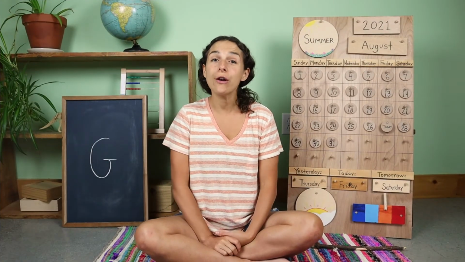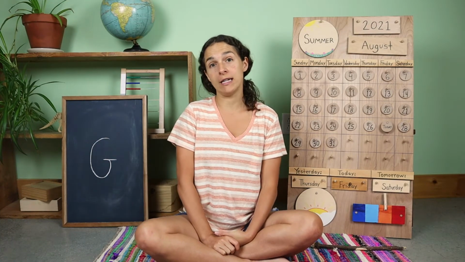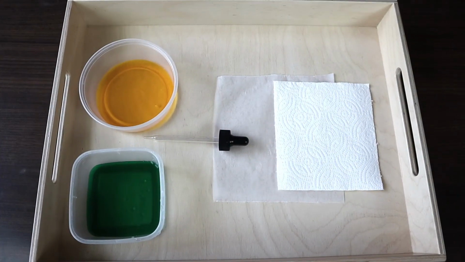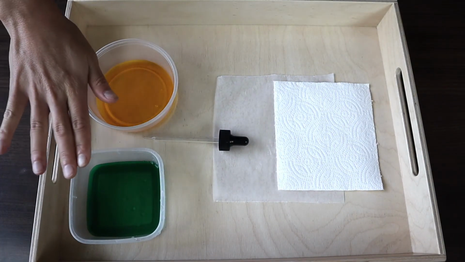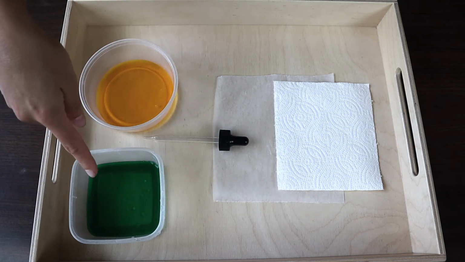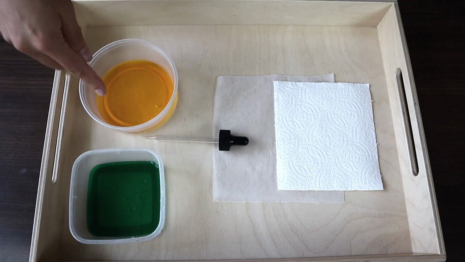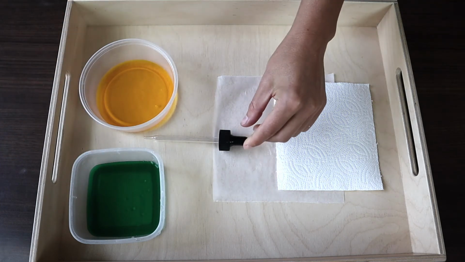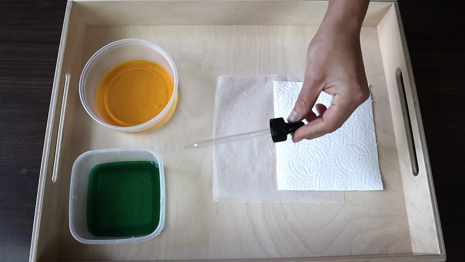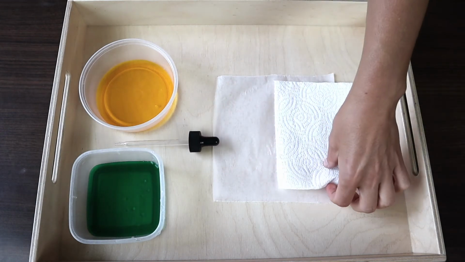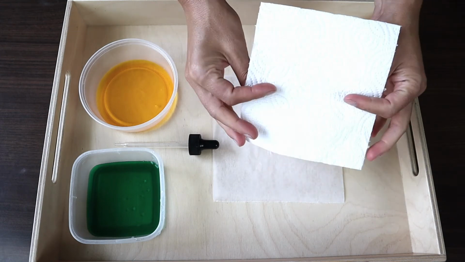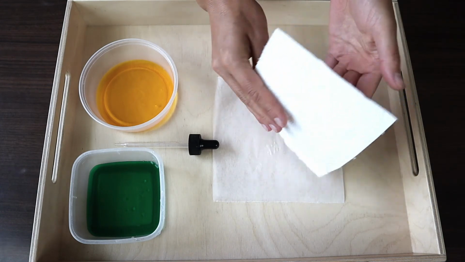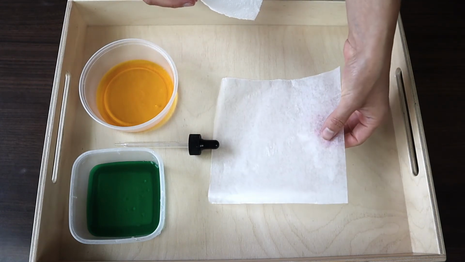For today's work, we are going to be making our very own art materials using only water and food coloring. Let's go! For today's work, you are going to need some small containers, and you can fill them either with liquid watercolor or with water and add a few drops of food coloring. You will also need a pipette or an eyedropper, something absorbent such as a paper towel or watercolor paper or a coffee filter, and some wax paper.